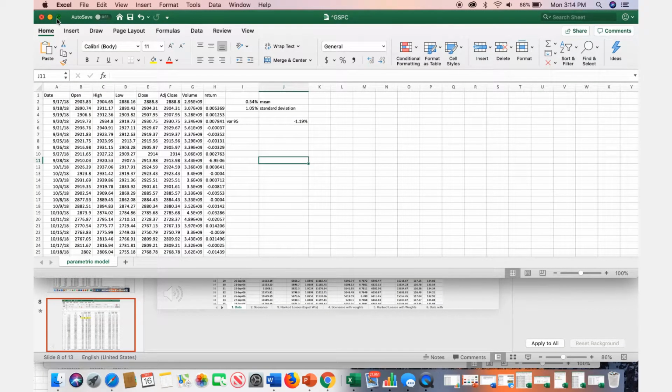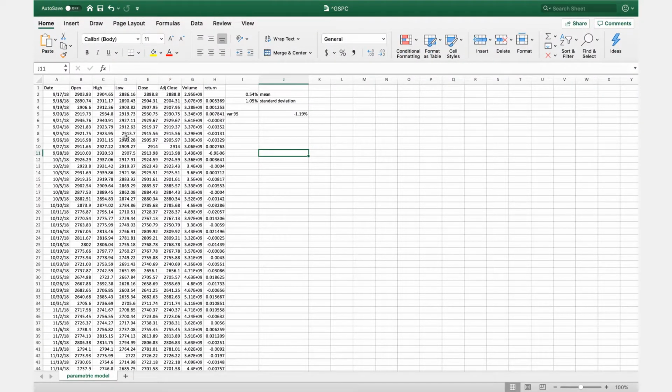So the data on this spreadsheet is from Yahoo Finance. It's for the S&P 500 adjusted close, and it is for the past 250 days. First, we will calculate the return. To do this, we will divide the adjusted close from the current day by the adjusted close for the previous day, and then subtract 1. You will format the value to a percent and then copy down for each date of the data provided. It's the formula that you'll copy down to get the return for each day.